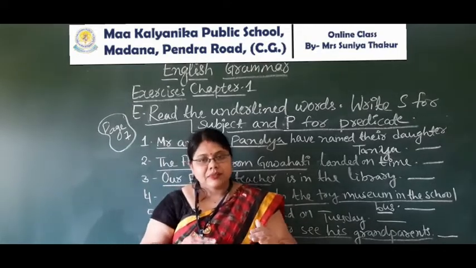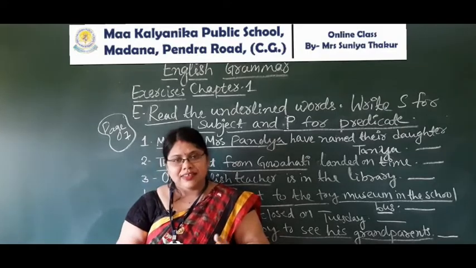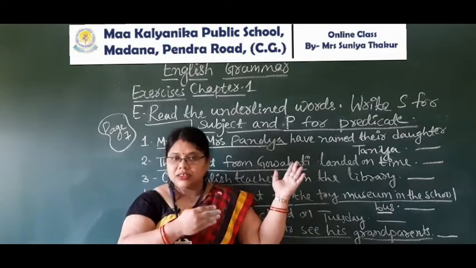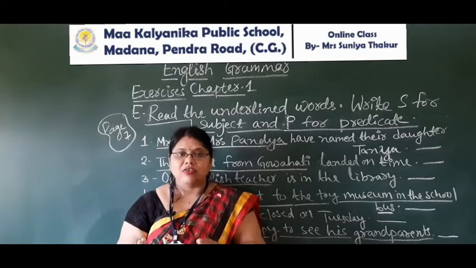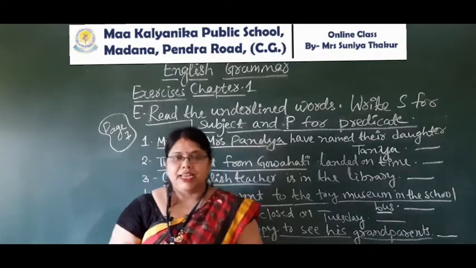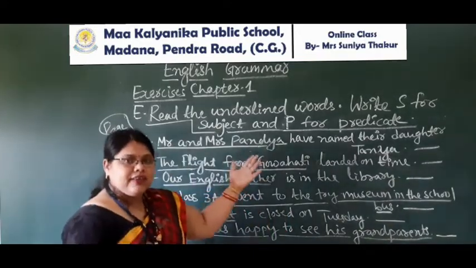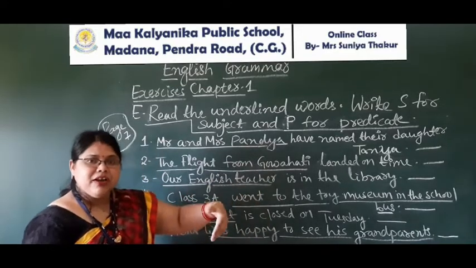So, what is the subject part? Subject may be a person, place, thing, name, whatever the sentence is telling about. The toy is what it is telling about. That is the subject part. And the other part is your predicate part.